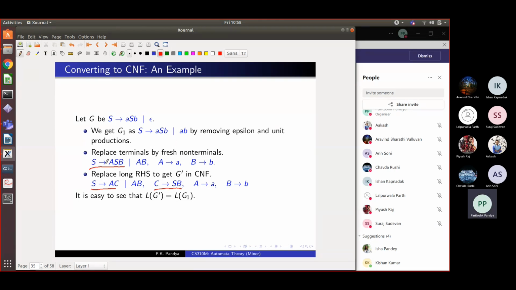Because instead of directly writing S as ASB, which was convenient, we can only expand a non-terminal by two non-terminals. So we choose to expand it by S goes to AC, and then what can you do with C? Only one thing, C goes to SB, the remaining string. So it gives you back the old string and nothing else you can do with C. This C should never be used in any other rule again. Yes, sir. Okay. Any other? So these transformations are not difficult. They are very intuitive, but they sort of massage the grammar into a certain form. So any other question?